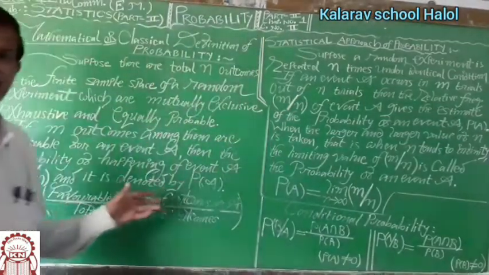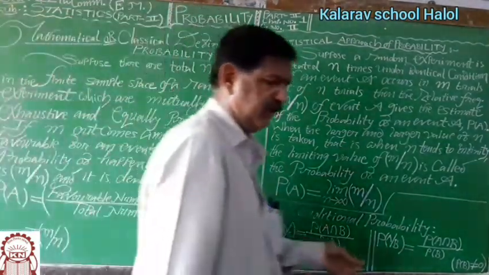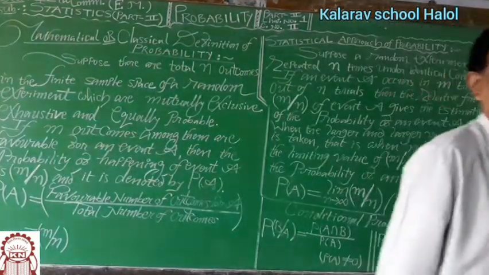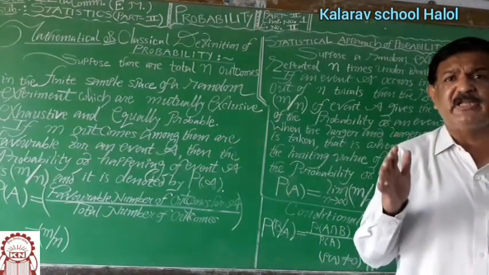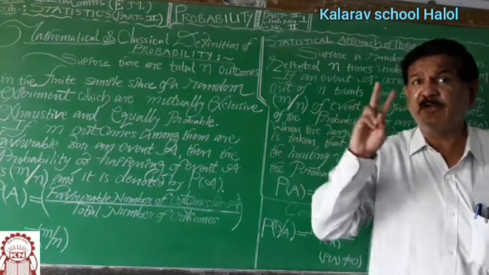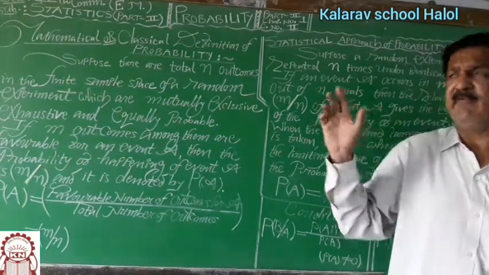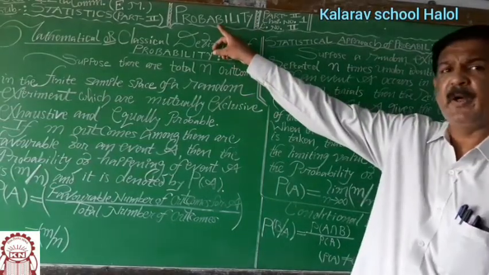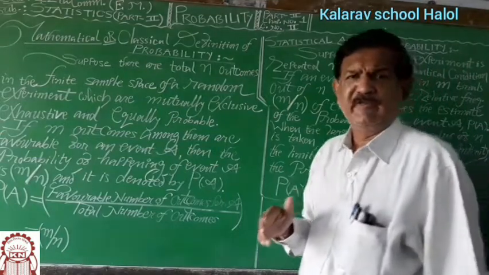These are the important definitions from the last two lectures, and this is the third one. We have taken the important part of the definition, probability theory. This is statistics part 2, chapter number 1, probability, one of the important chapters, right? And we have covered all the important definitions.